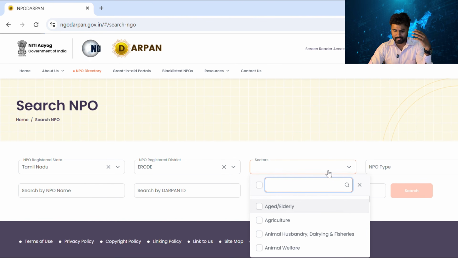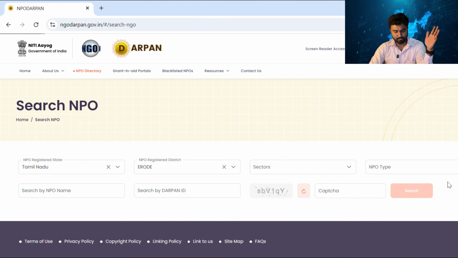There are a lot of sectors, meaning what the NGO is primarily working on, maybe education, environment or health. You can click any one sector and search, or you can leave it, because if you leave it, all types of NGOs come here.